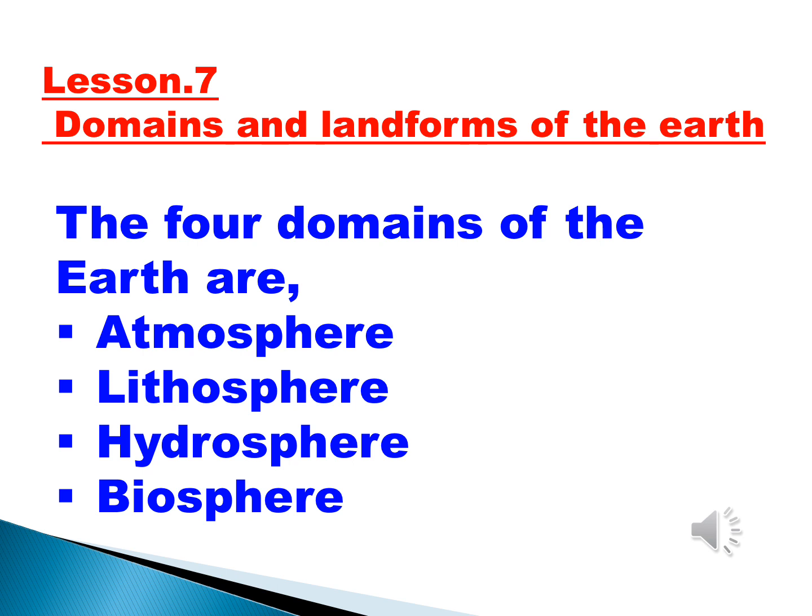Okay, so the earth surface consists of elements. Our earth surface consists of elements such as land, water and air. So these give us the domains of the earth. Okay, so in our earth there are 4 domains of the earth.